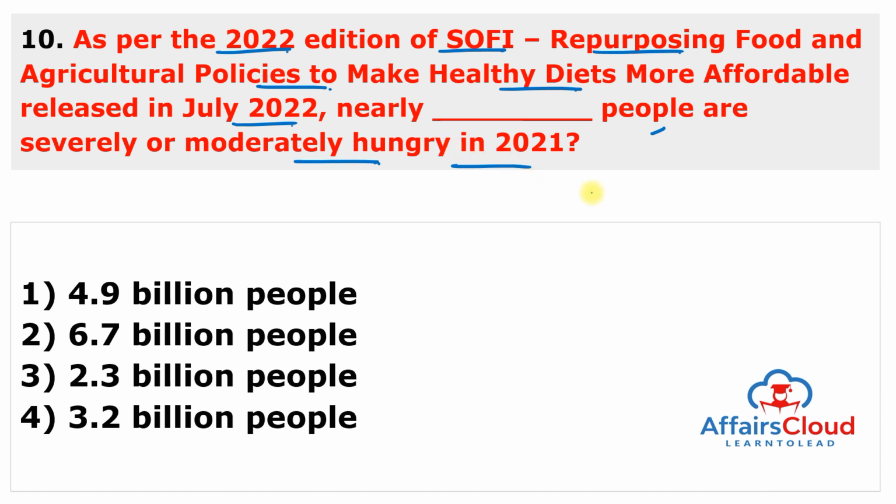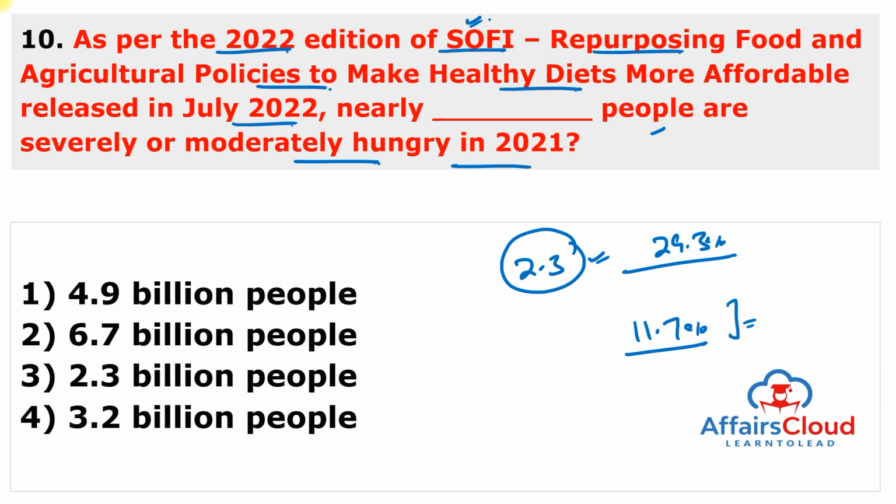So according to the 2022 edition of the State of Food Security and Nutrition in the World, also known as SOFI, 2.3 billion people, an estimated 29.3% of the global population, were moderately or severely food insecure, and around 11.7% face severe food insecurity. So the answer of this question is 2.3 billion people. So the answer of this question is 3.